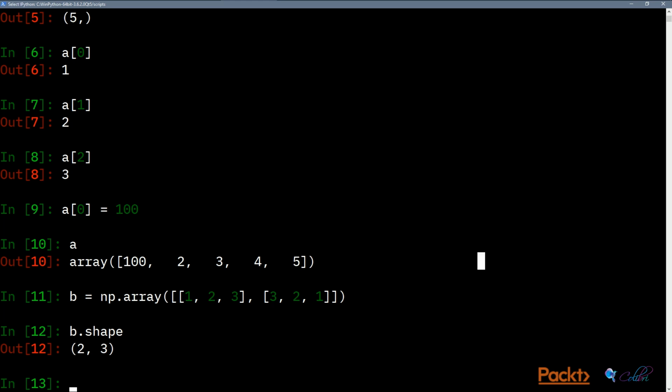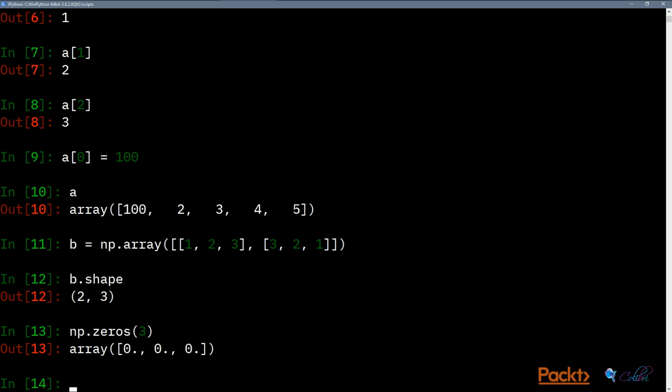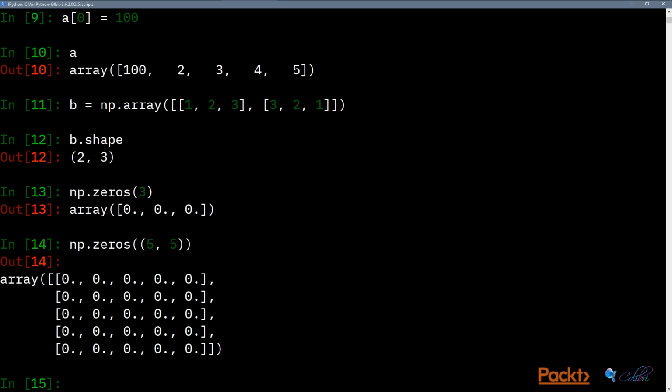You can also create arrays with the conventional functions, so you can have np.zeros, let's say 3. And it'll create an array of length 3 of zeros. Again, this is just feeding in the shape, so we can say 5, 5 to create a matrix of zeros.